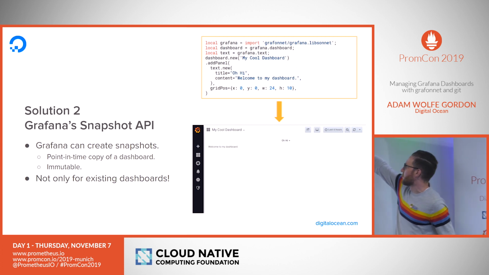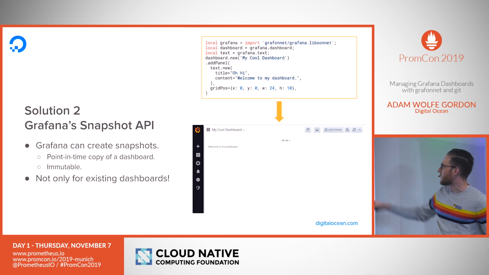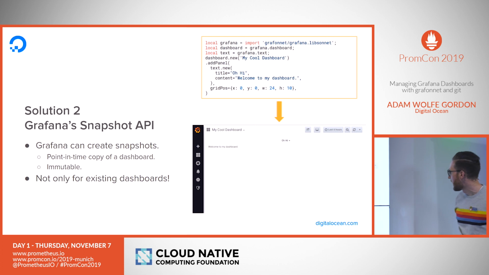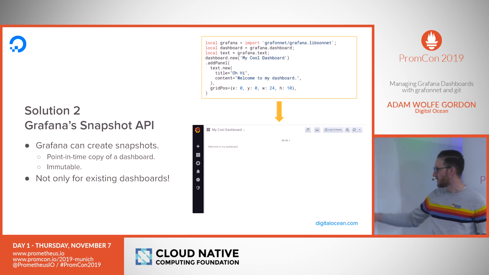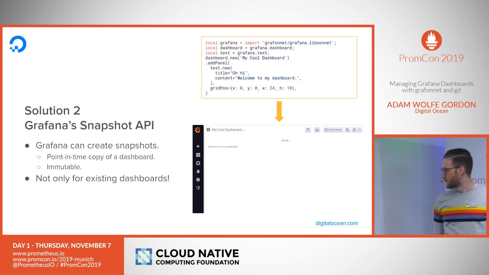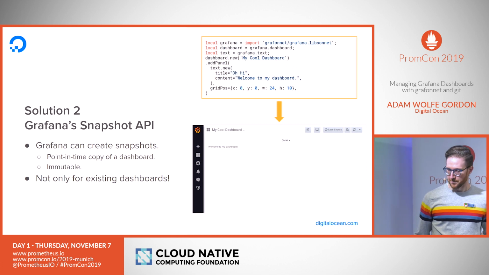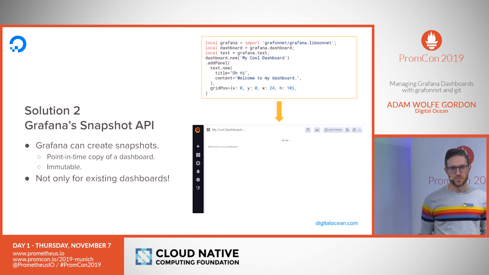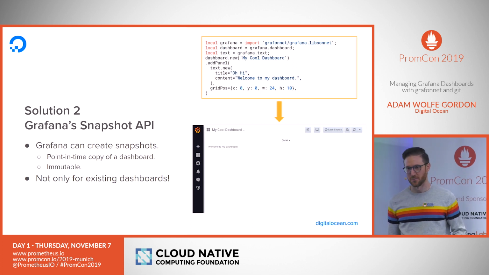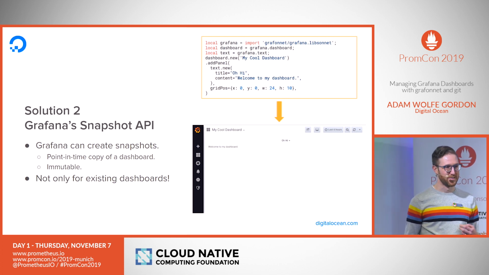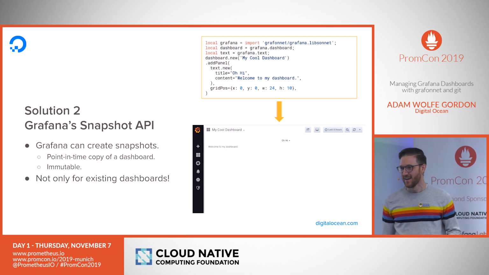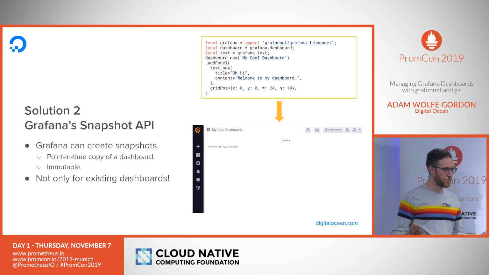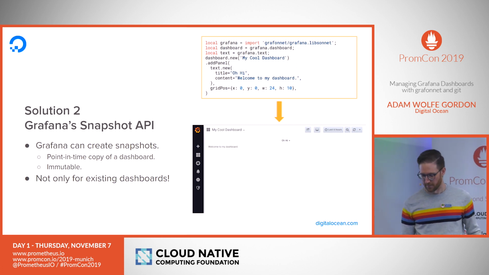And you can see up here, I have a little snippet of Jsonnet again, just defining a dashboard and adding a panel. I can run a preview script and turn it into this dashboard that I can actually look at and see what it looks like. One of the nice things about snapshots is they can have expiry times, so we're not going to fill up our whole Grafana server with things that are intended to be temporary. We can set them to expire after 5 minutes or 7 days or whatever is appropriate.